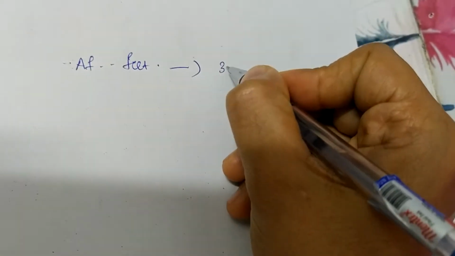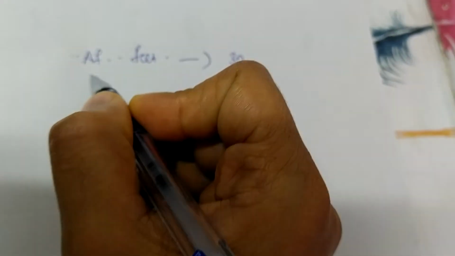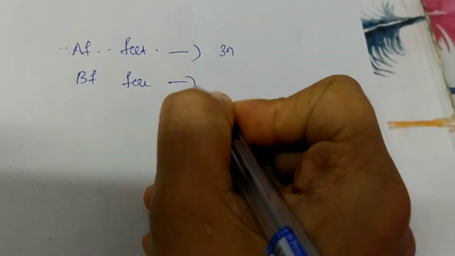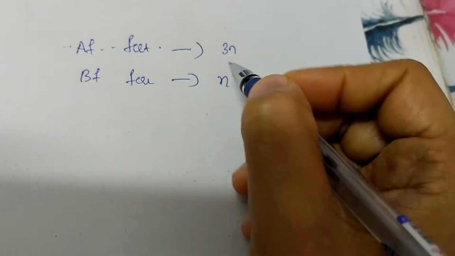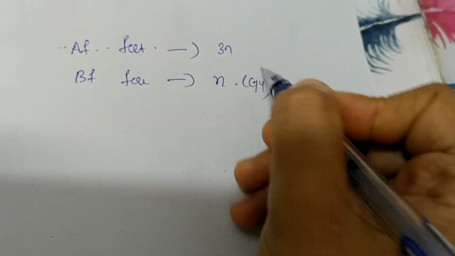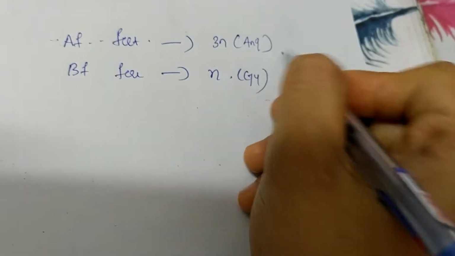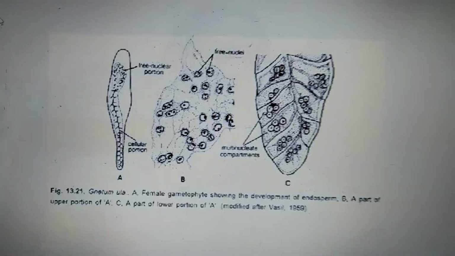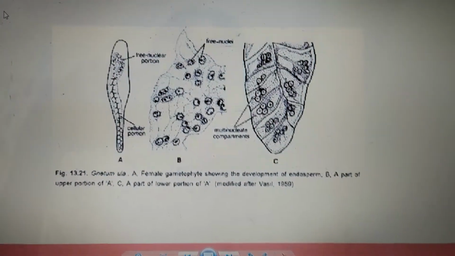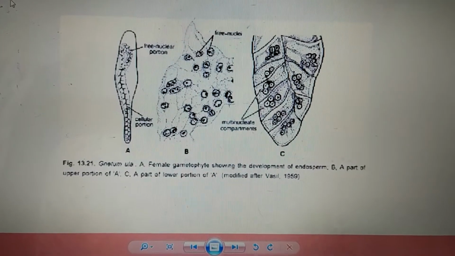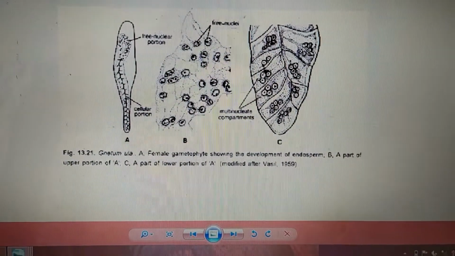And the endosperm is triploid in nature, whereas in case of gymnosperm, endosperm development takes place before fertilization and it is haploid in nature. So this is the case in gymnosperm and this is the angiosperm. But what happens in case of Gnetum? As we all know, Gnetum is a connecting link between the angiosperm and the gymnosperm. So obviously it is going to show some special, peculiar characters.